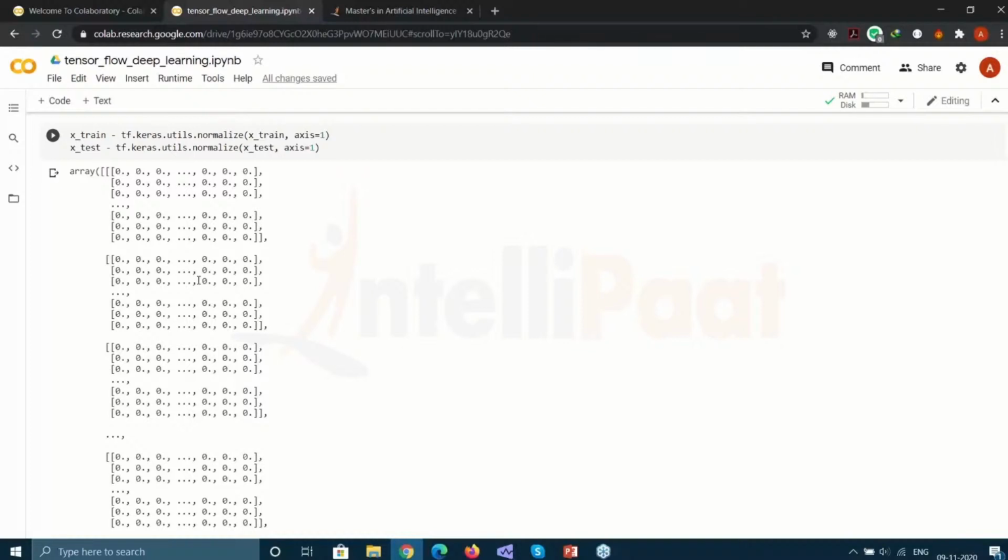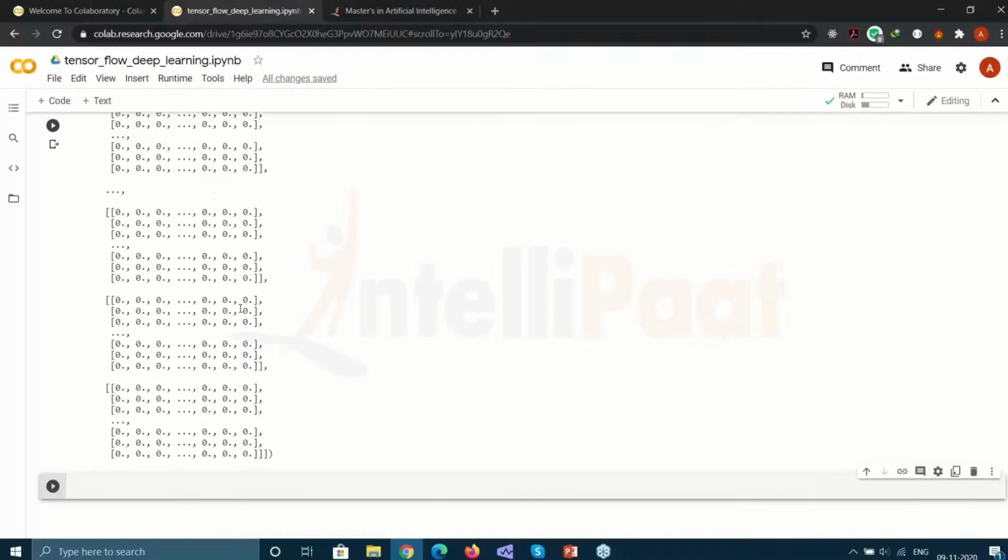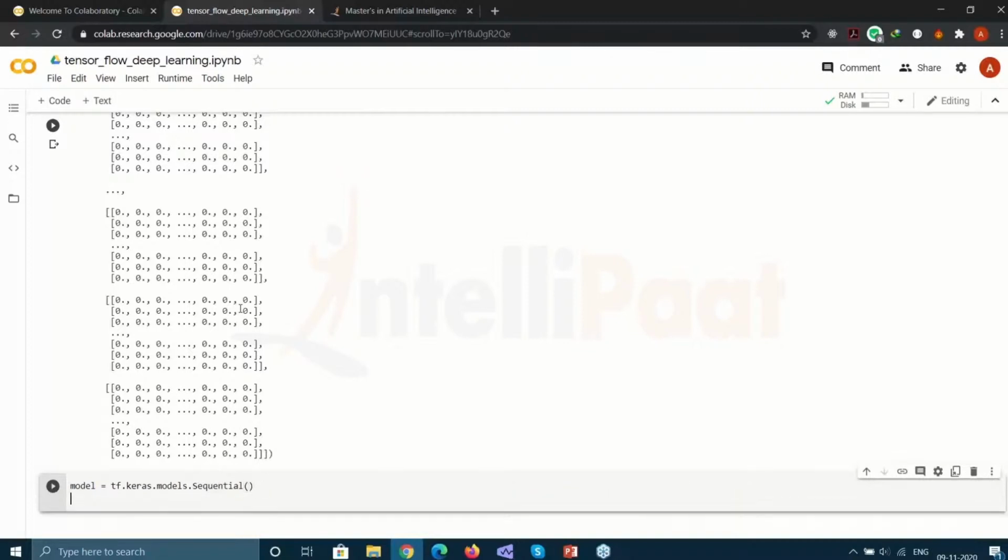Now time comes for building our model. Building a model isn't supposed to be very difficult, and especially with TensorFlow we can build the topology of our model quite easily. To do that, firstly I have to create a model variable. This would be tensorflow dot keras dot, Keras is a library that comes built in, and it is going to be a sequential model. So this is how you can create a model.